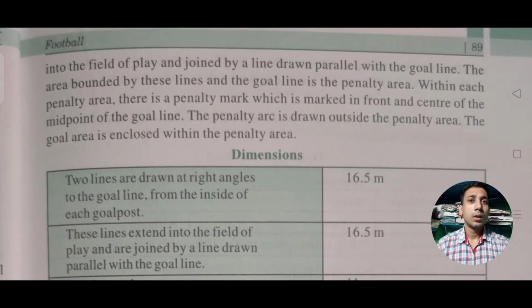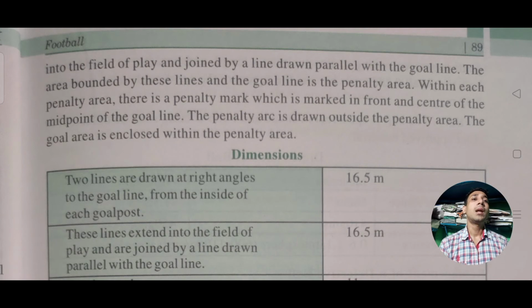The lines extend into the field of play and are joined by a line parallel with the goal line; the area bounded by these lines and the goal line is the penalty area. Within each penalty area there is a penalty mark, marked in front and at the center of the midpoint of the goal line, for the player to place the football.